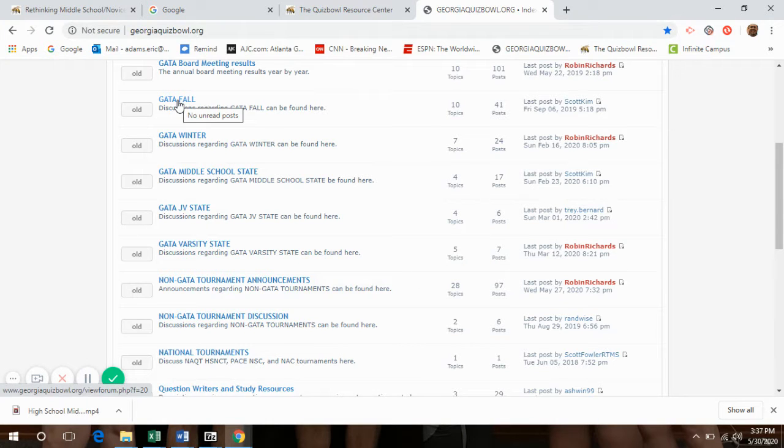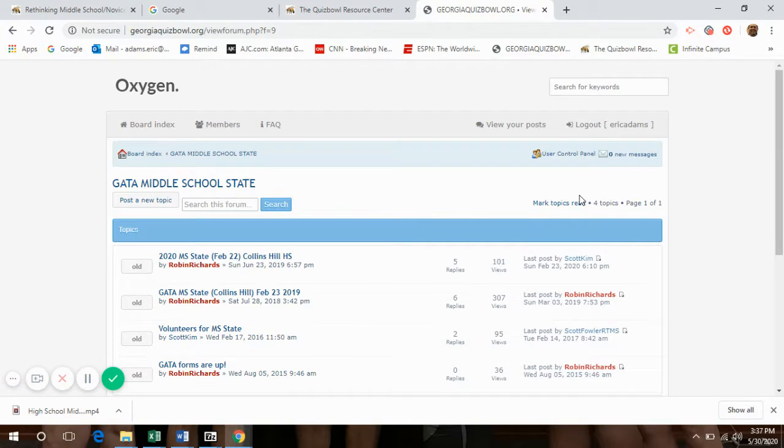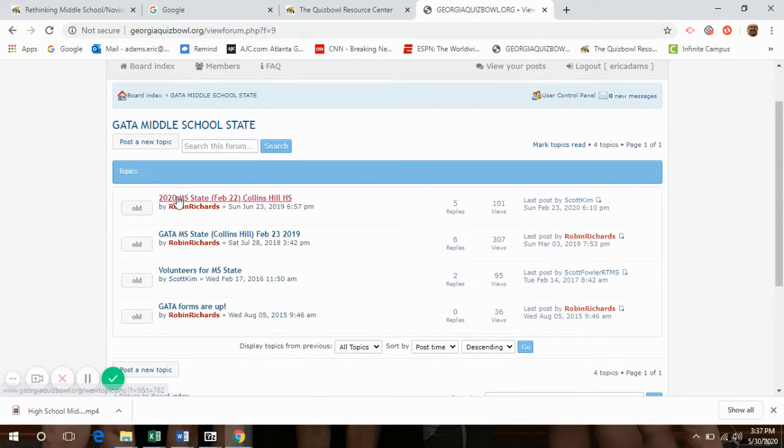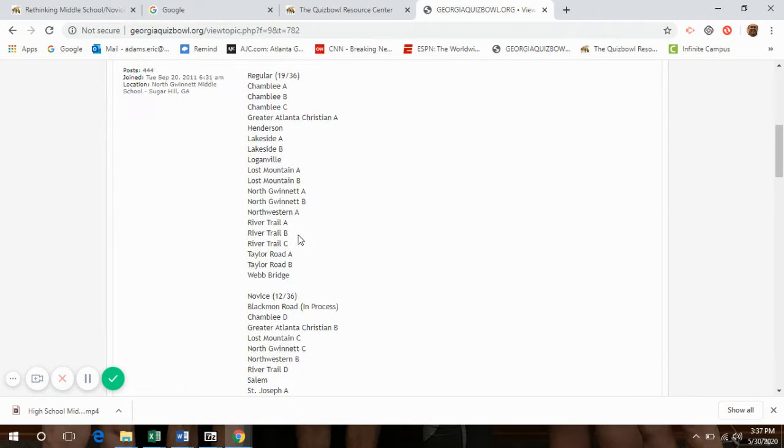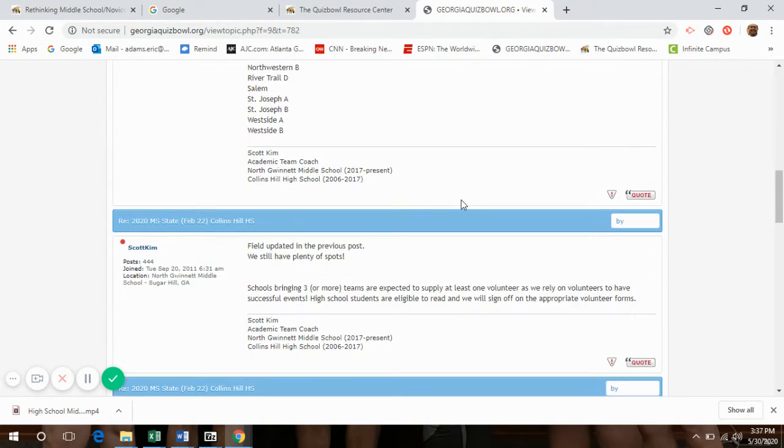However, here you can see it's got a thread for GATA Fall, GATA Winter, middle school state, JV state, etc. And if you click on, let's say the middle school state one that's right here, you can see it was held February 22nd, Collins Hill High School. It's the announcement there for you. The year before it was at Collins Hill in 2019. And you click on it and it'll give you information. It shows you who's registered, the field, who's coming, and what level they are, etc.